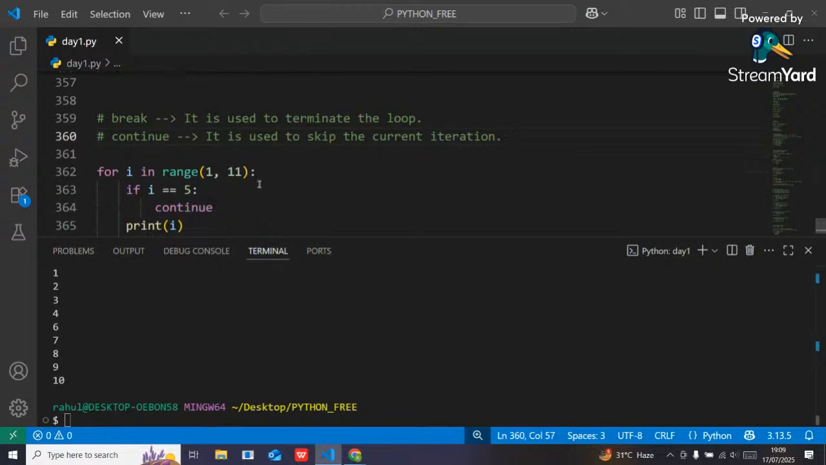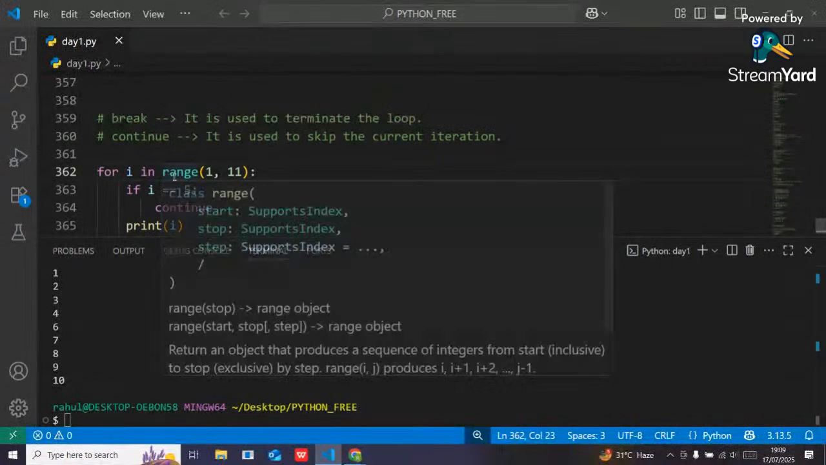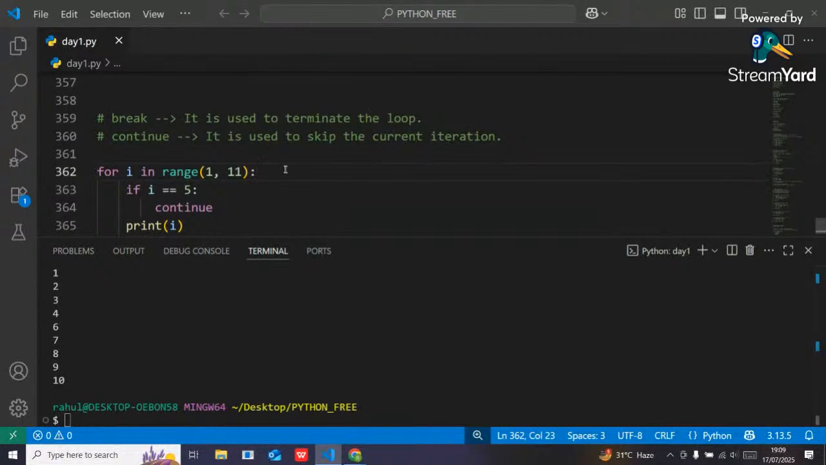See, whenever we use the range function or slicing, the ending index is always considered an exclusive index. Exclusive means whatever value you give, it will continue up to its previous value. Like if you pass 11, it will continue till 10. It will not take 11. That is called exclusive. That's why it has been printed from 1 to 10, not 11.